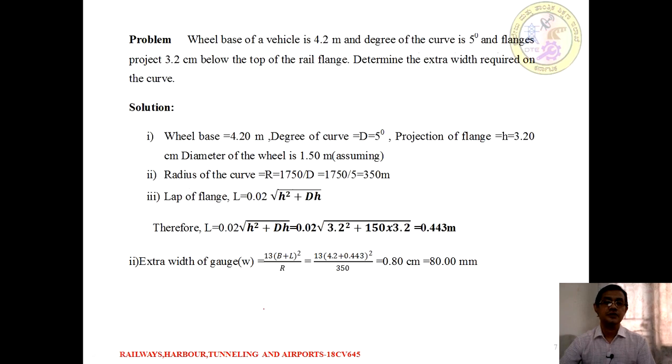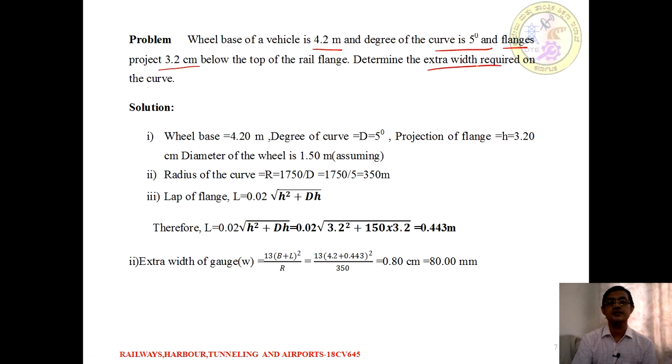We are going to solve one more problem based on the statement. The wheelbase of a vehicle is 4.2 meter, the degree of the curve is 5 degree, and the flanges are projected at 3.2 centimeter below the top of the rail.